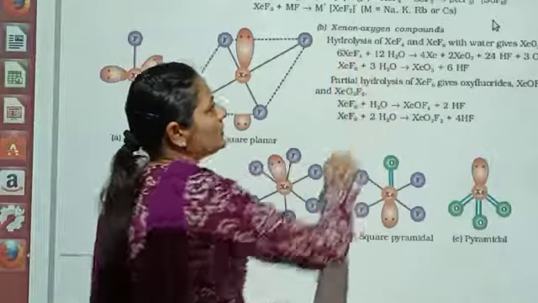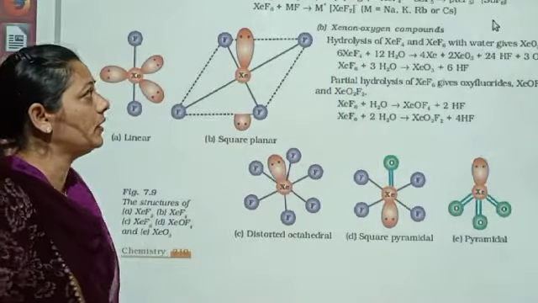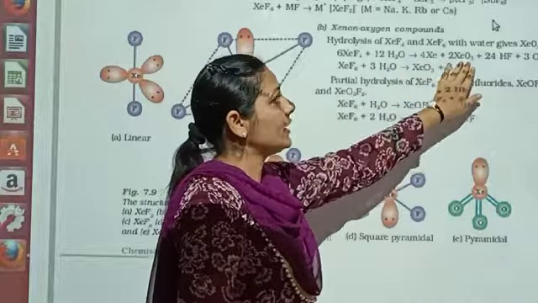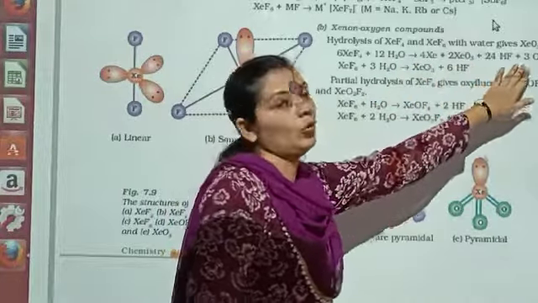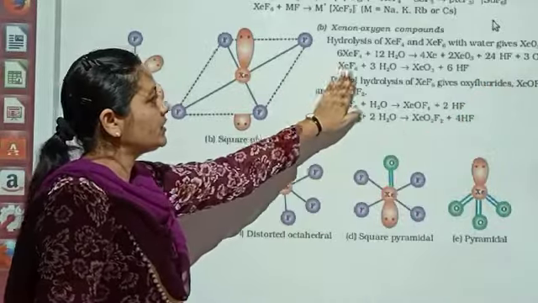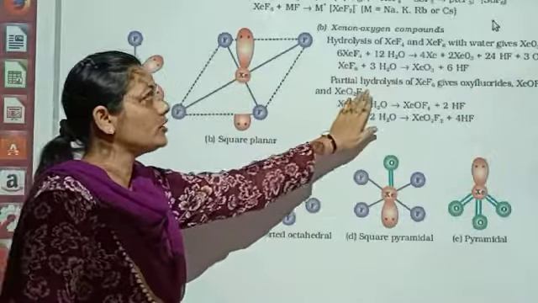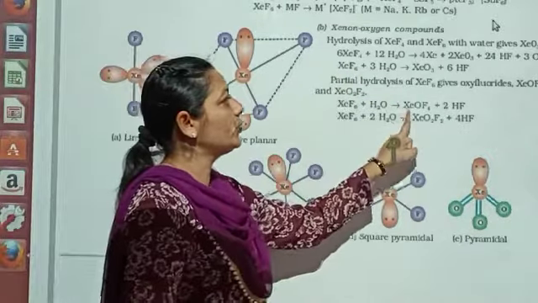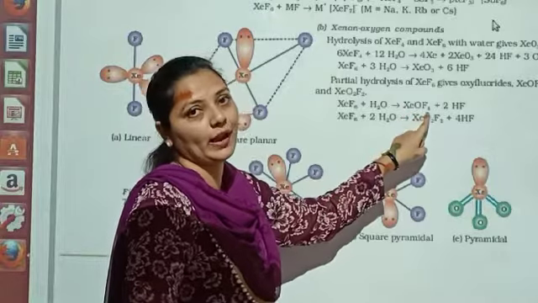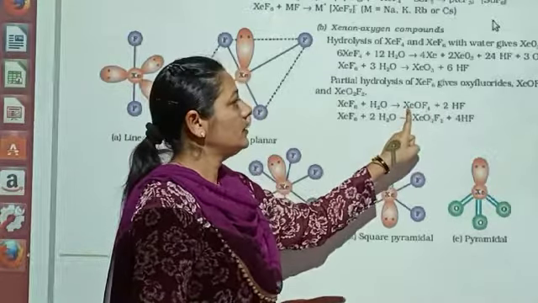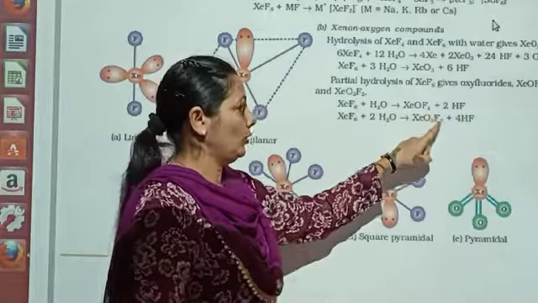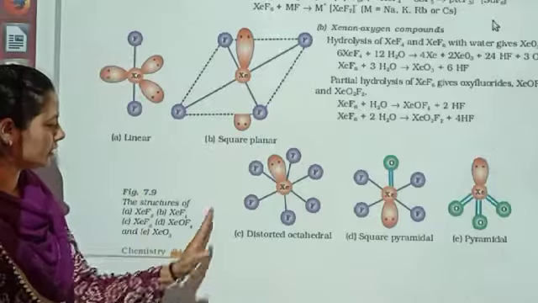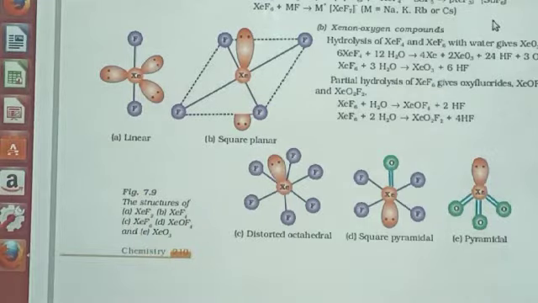Xenon oxygen compounds: when you see the hydrolysis here, it comes out as xenon trioxide, HF and O2. One more reaction is given, giving the same product. Partial hydrolysis, not complete hydrolysis, gives you xenon oxytetrafluoride, XeOF4. Similarly, it is able to give you one more compound here. The structures are the main thing you have to remember.